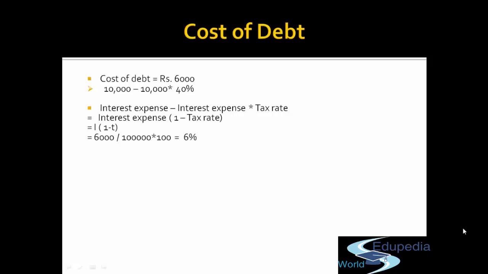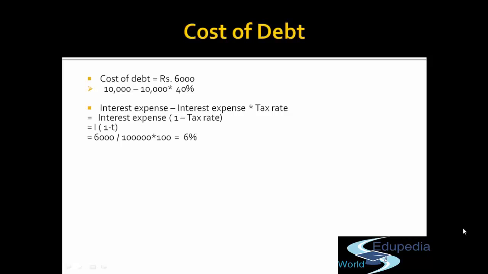Let's consider interest expense is equal to I. If we denote interest expense as I, it will become I into 1 minus T. So in our example, because I have to compute the required rate of return in percentage terms, 6,000 rupees is in amount. To convert this amount to percentage, we will divide 6,000 by 1 lakh and multiply that by 100. So 6% is the actual cost, or the cost of debt, for raising 10% debentures of rupees 1 lakh.